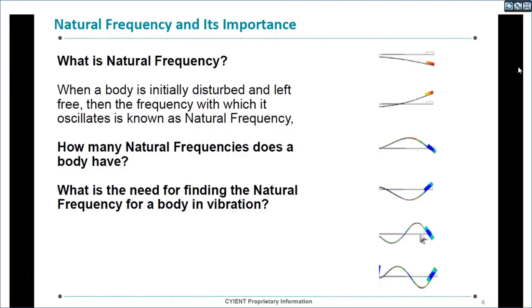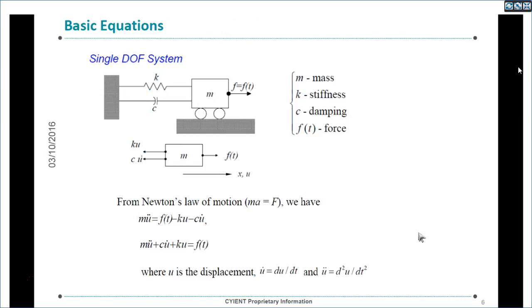Once we complete this class, if you go back and study your basics of vibrations, you can understand the importance of vibrations. Vibrations are very useful, especially when a load is subjected in a dynamic environment.